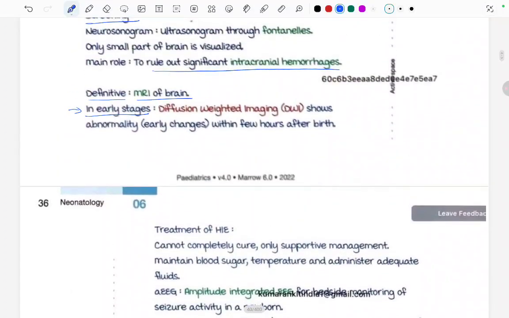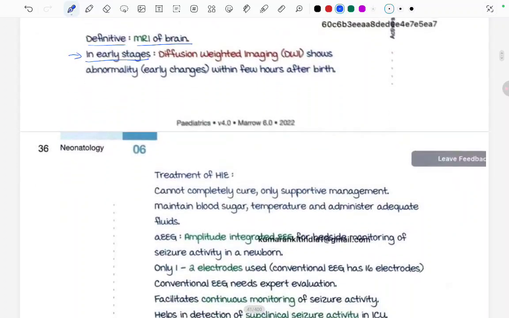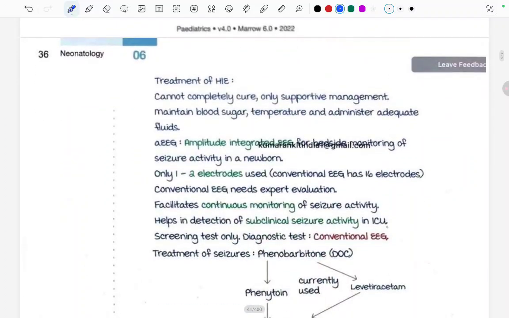Fine. So now what is the treatment of HIE? It cannot be completely cured. Only supportive management: maintain the blood sugar level, temperature, and administer the adequate fluids. AEEG, that is amplitude integrated EEG, for the bedside monitoring of the seizure activity in a newborn. Only 1 to 2 electrodes are used in this AEEG, and in conventional EEG we have 16 electrodes, and conventional EEG needs an expert evaluation.